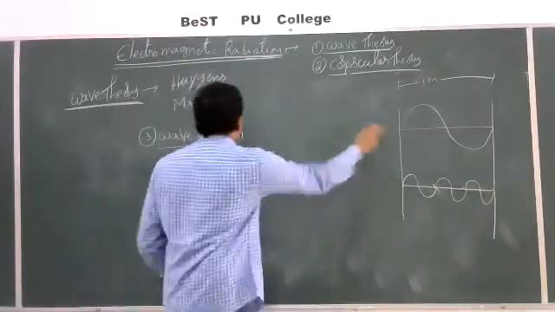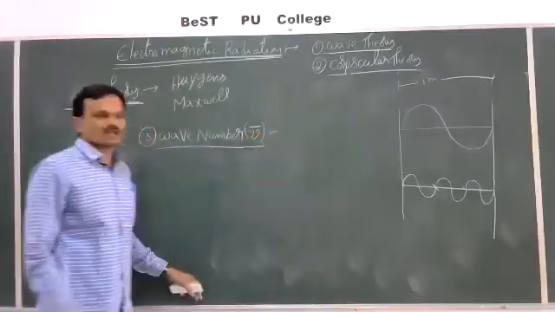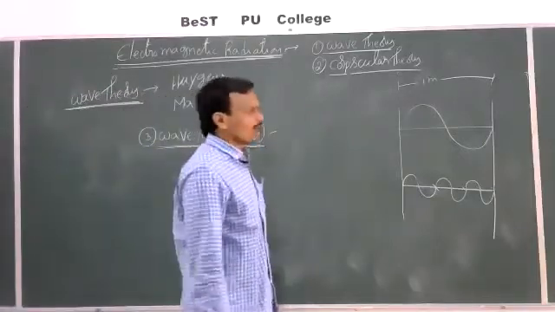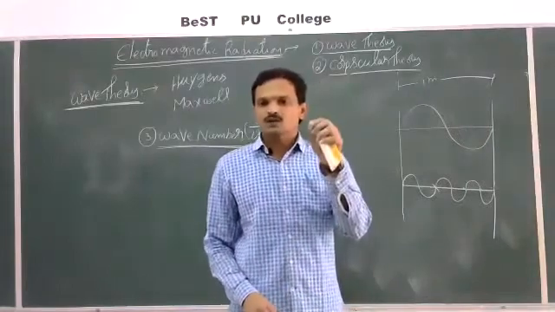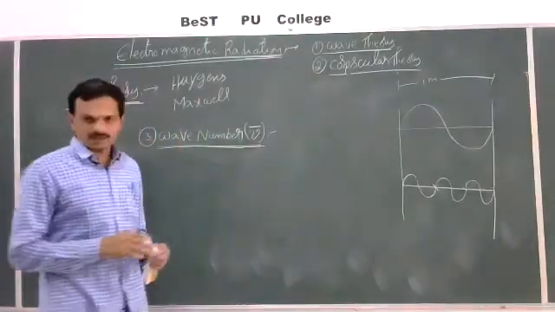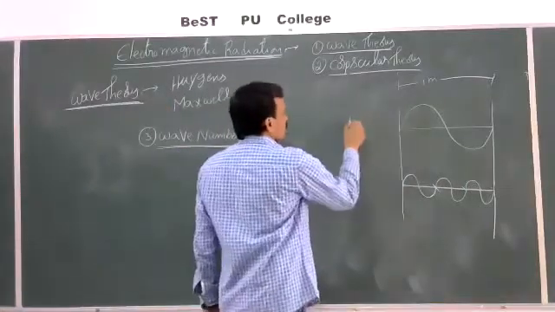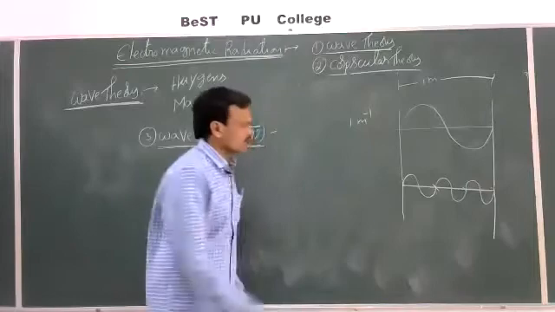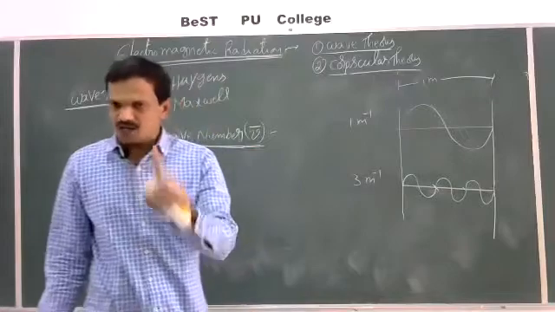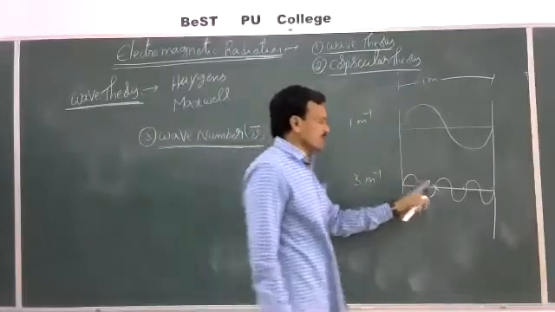So here wave number, the symbol we use is nu bar. Nu bar is the symbol used for wave number. So this wave number is nothing but the number of waves that are present per unit length. Means per unit length how many waves are present, that is called wave number. Now here what is wave number? 1 per meter. Here wave number is 3 per meter. Means per 1 meter length there is one wave here, whereas per 1 meter length 3 waves are present here.